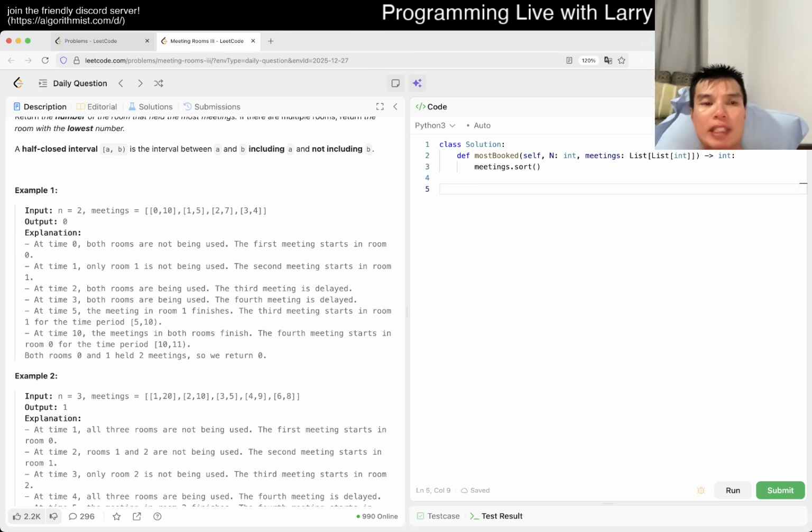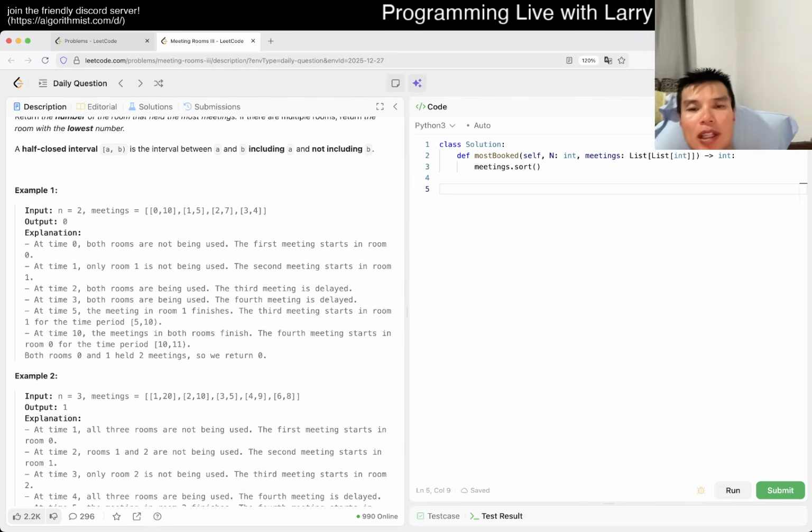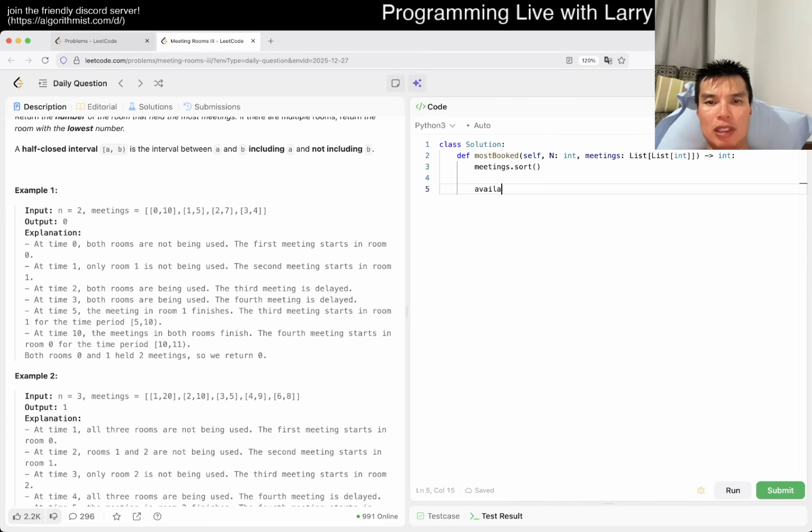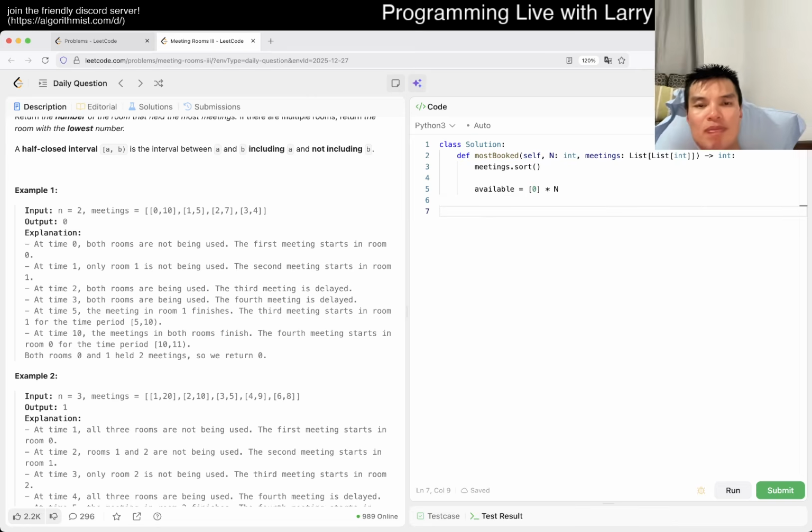We do need a priority queue, but I just mean the queue for the meetings. The priority queue will tell you when the next room is available, right? So maybe we have available equal to 0 times n, the next time that a room is available.